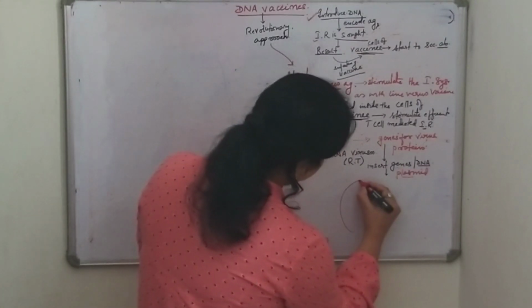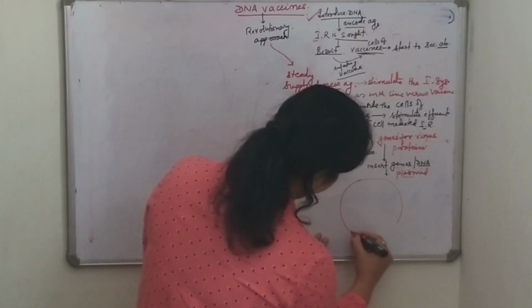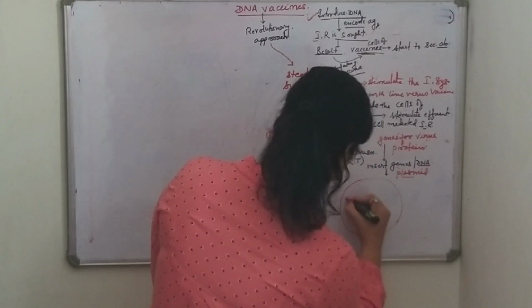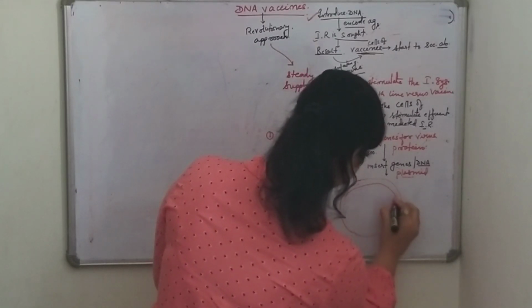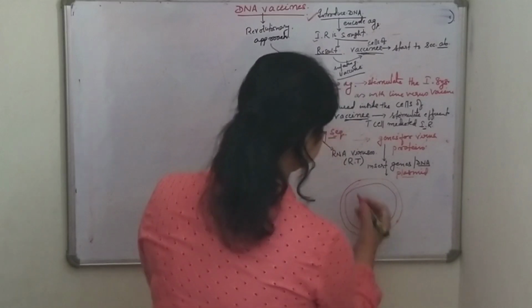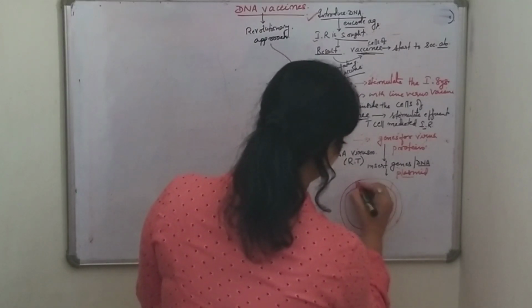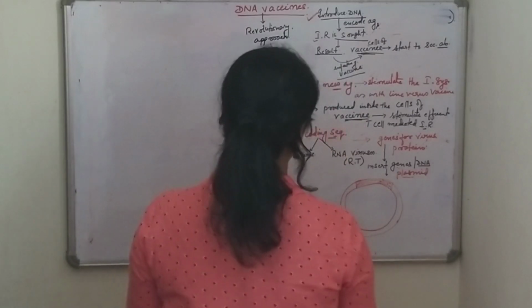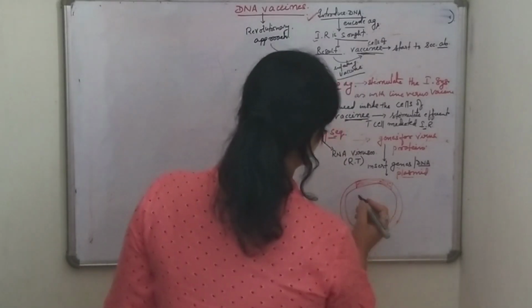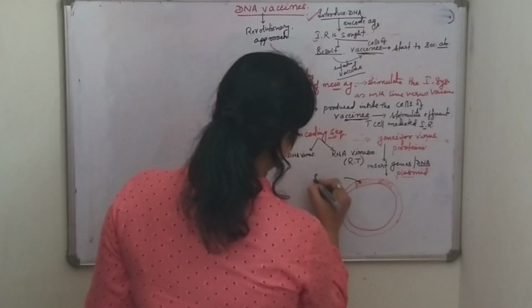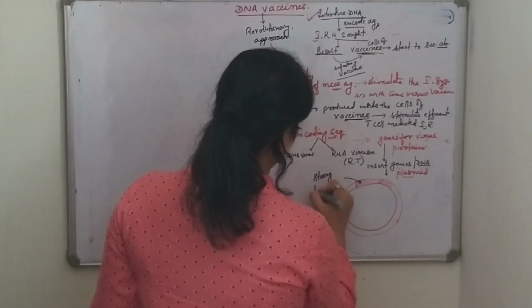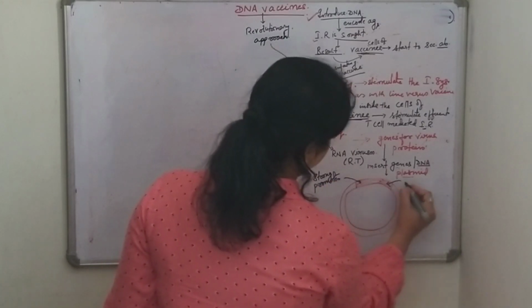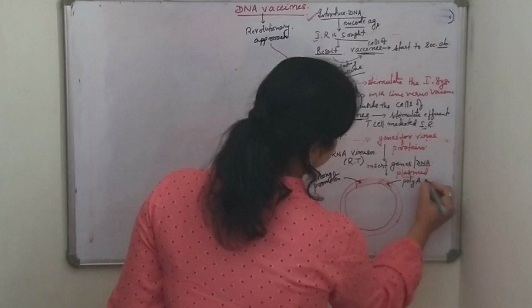Okay, let's draw the diagram. This is the plasmid. Here this is the promoter region, and here the poly A sequence.